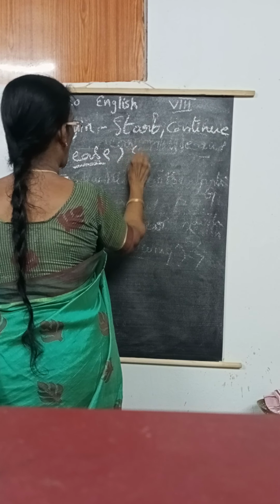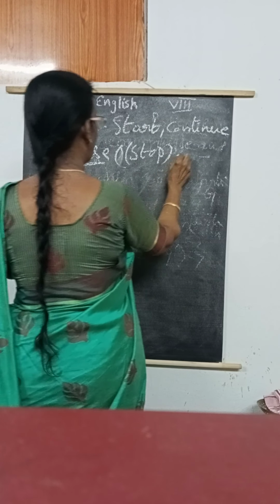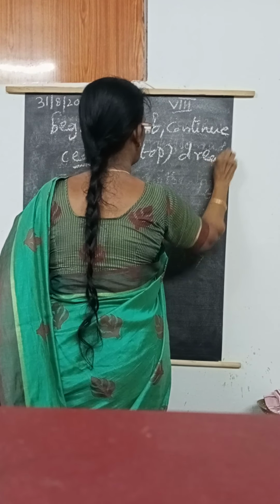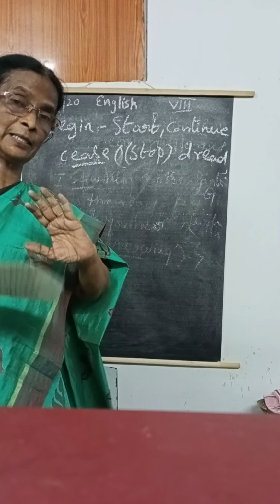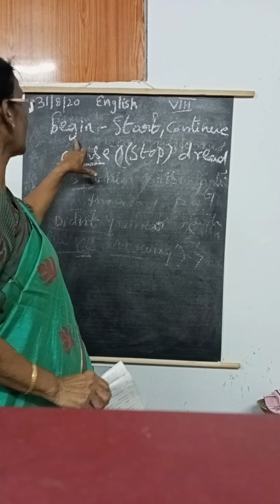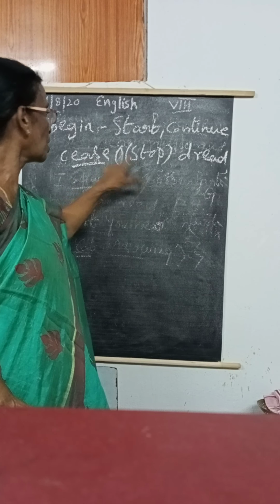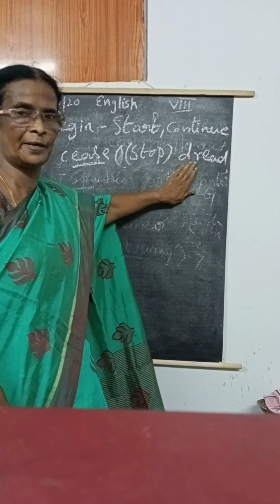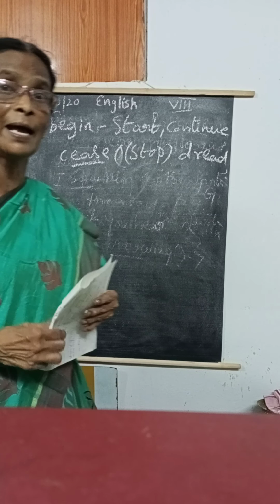Cease means stop. Don't ask again. Cease means stop. Dread. So after these words, begin, start, continue, cease, dread, if there is an ing, these are the gerunds.